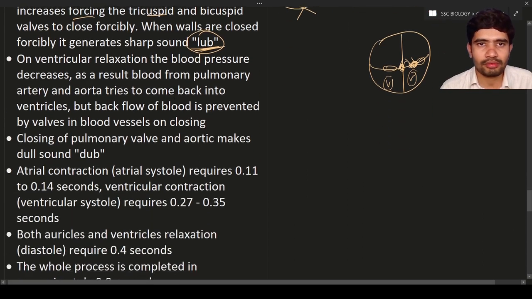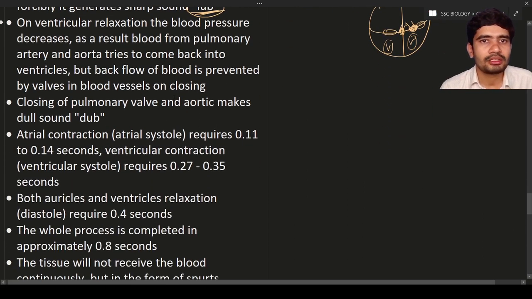They close forcibly when the blood pressure in the ventricles drops, to prevent backflow of blood again into the ventricles.